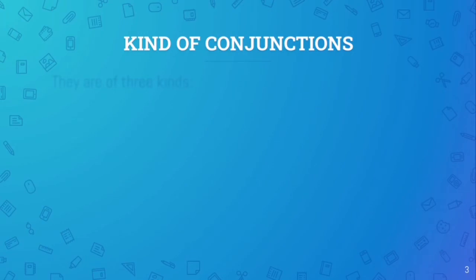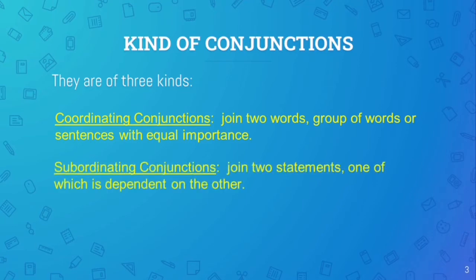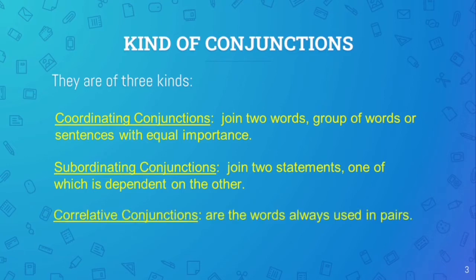Kinds of conjunctions, there are three kinds. Coordinating conjunctions, they join two words, group of words or sentences with equal importance. Subordinating conjunctions, they join two statements, one of which is dependent on the other. That means one of them is a dependent sentence and the other one is an independent sentence. Correlative conjunctions are the words always used in pairs. We will learn all these in this video.